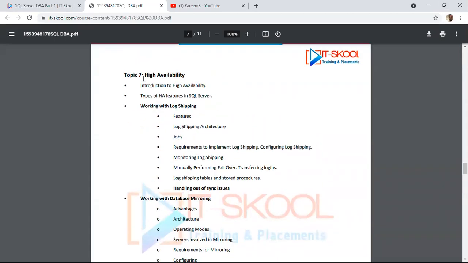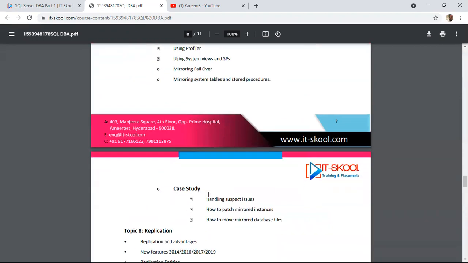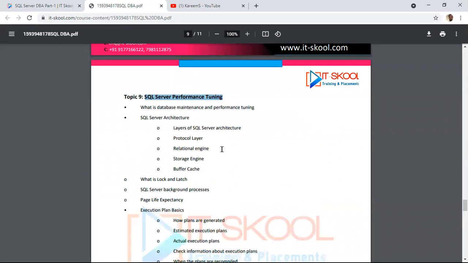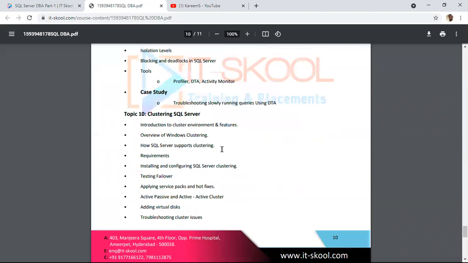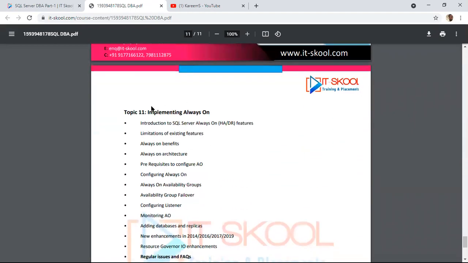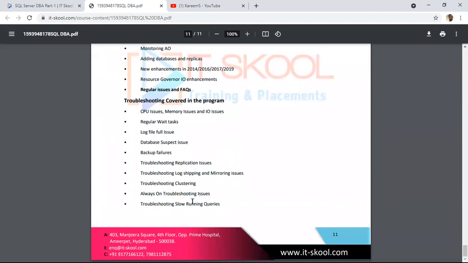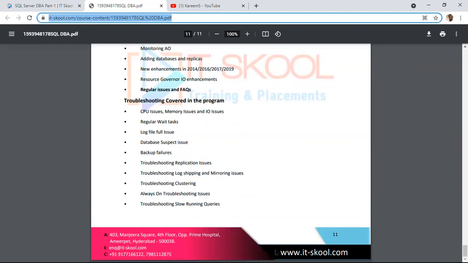Then we'll start with high availability features, performance tuning, clustering, and Always On. Some other concepts like migrations and upgrades will also be discussed as part of the course. So that's the course content.